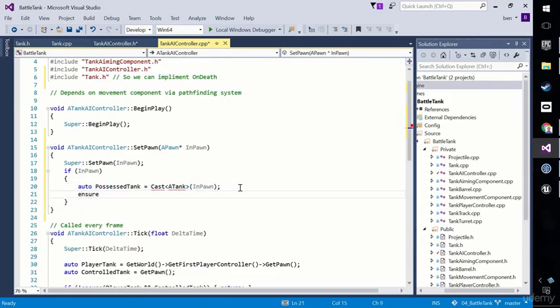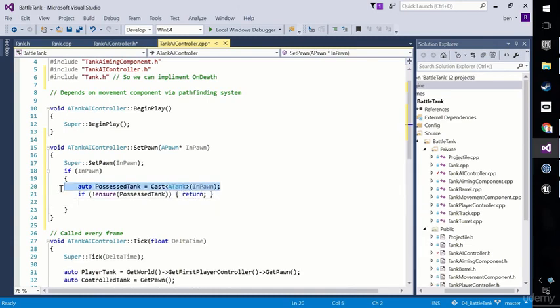Then we probably want an ensure statement. So we say if not ensure PossessedTank. Don't worry, you'll get a chance to do all this for yourself on the other side, on the tank player controller. If not PossessedTank, return. Because by this stage, we really ought to have a possessed tank successfully cast from the pawn.